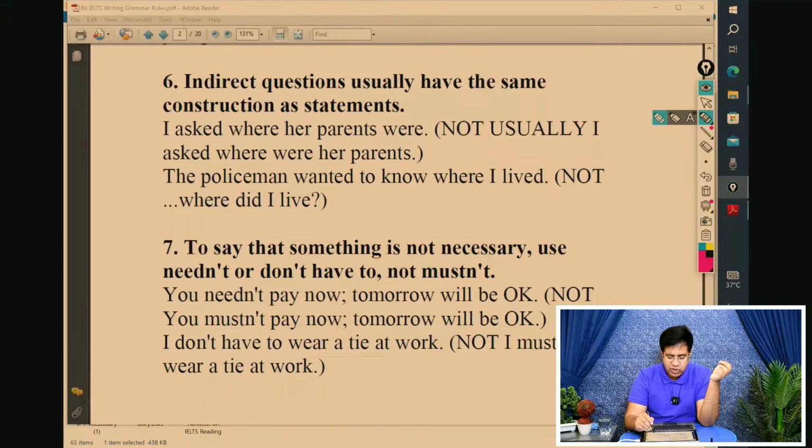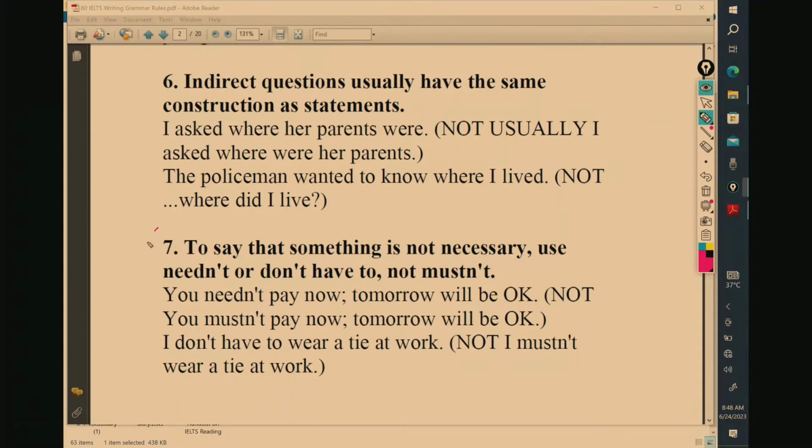Okay. Next, the policeman wanted to know where I lived. Not the policeman wanted to know where did I live. No, the policeman wanted to know where I lived. She wanted to know what I did, not what did I do. This is a common mistake, so you can avoid it in speaking as well.